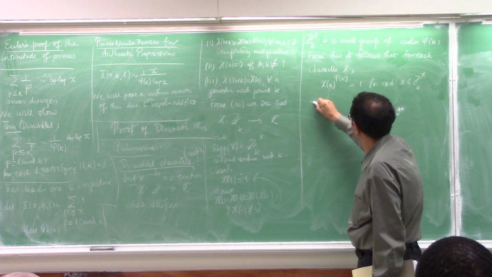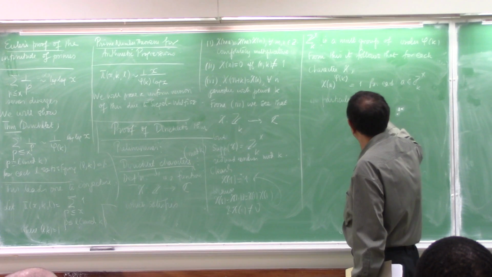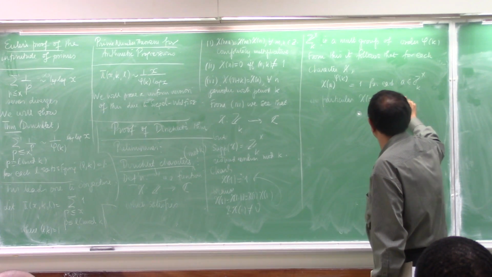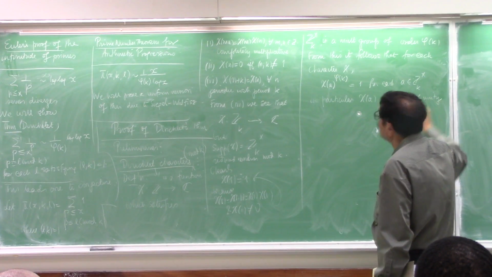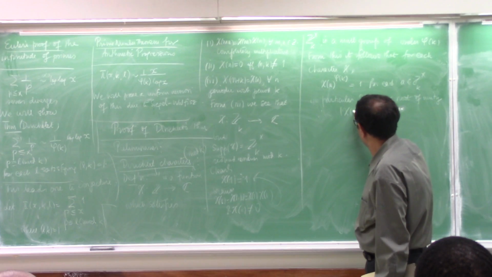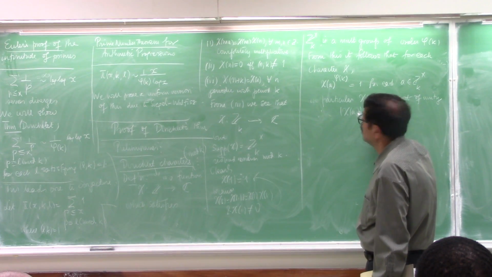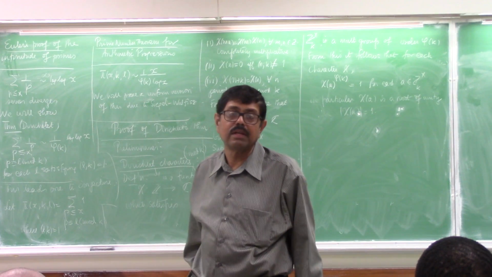So in particular, chi of a is a root of unity. This is important. We're going to use this very soon. So in particular, chi of a has absolute value 1, or 0.